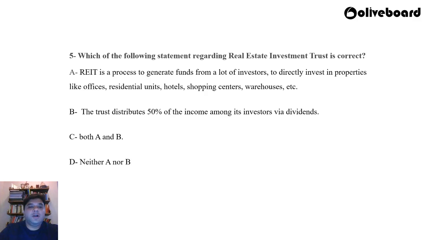Just on the lines of InvIT, there is always also a question on real estate investment trust. Which of the following statements regarding real estate investment trust is correct? A. REIT is a process to generate funds from a lot of investors to directly invest in properties like offices, residential units, hotels, shopping centers, warehouses, etc. B. The trust distributes 50% of the income amongst its investors via dividends. C. Both A and B. D. Neither A nor B.